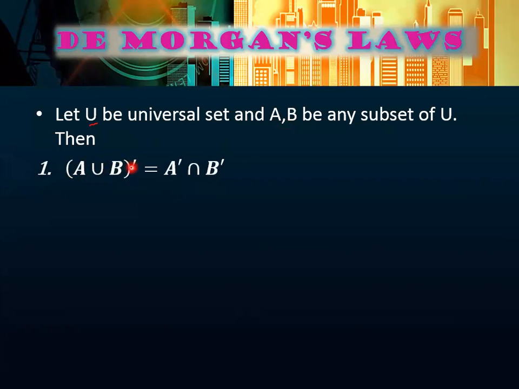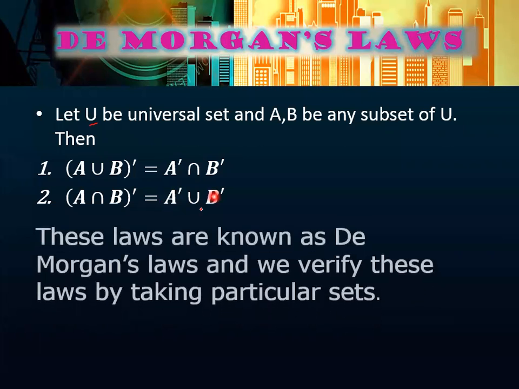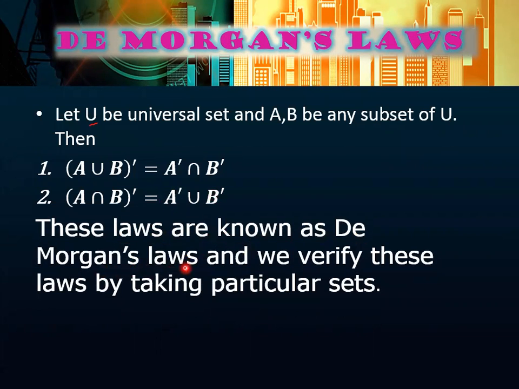A union B whole complement. If you find A union B and take the complement of it, it will be equal to A complement intersection B complement. That is what De Morgan's law tells you. Similarly, it also says that if you take A intersection B whole complement, it is also equal to A complement union B complement. So basically these laws are known as De Morgan's laws, and we verify these laws by taking particular sets.